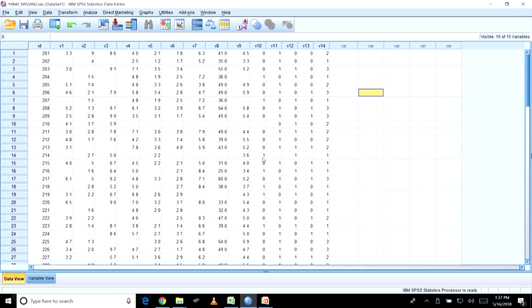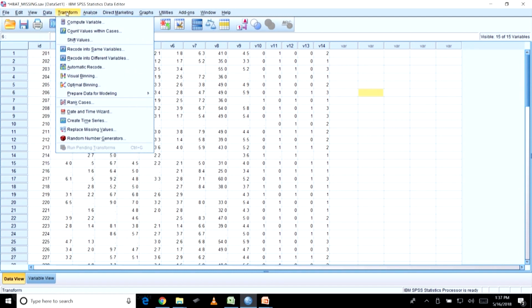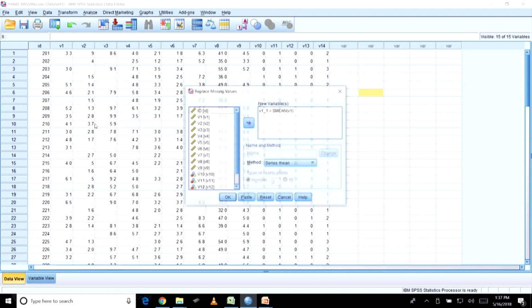Now, how do you impute or replace the missing data? Several methods are there. Let me explain one of the methods here. For example, under Analyze, if you want to do a multiple imputation you can do it, or you can go to Transform and see Replace Missing Values.